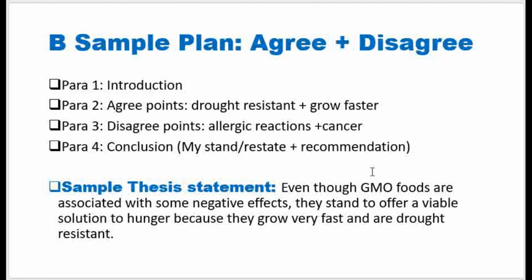So it is important to consider this so that when you are writing your thesis statement, you can be very clear on what side you have taken. If you have taken the agree side, your thesis statement should be very clear on that. Remember, the thesis statement is the last statement in the introduction, and it is the one that shows the side that you have taken. It is the one that guides your body paragraphs. So your thesis statement should be very clear on what route or which approach your essay is to take.